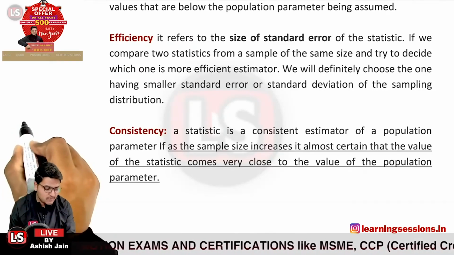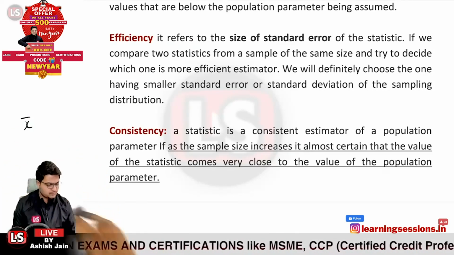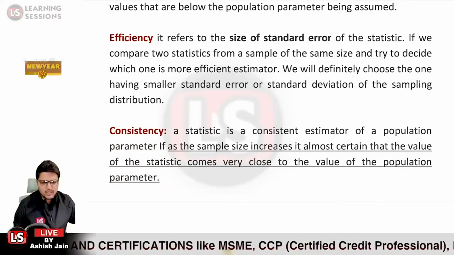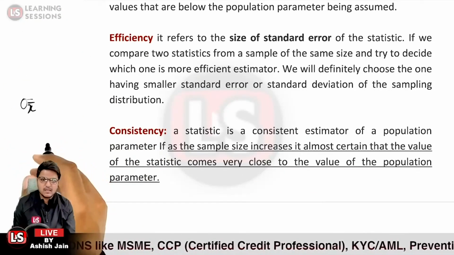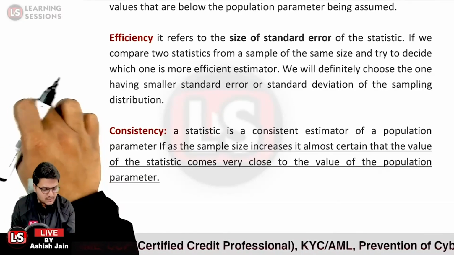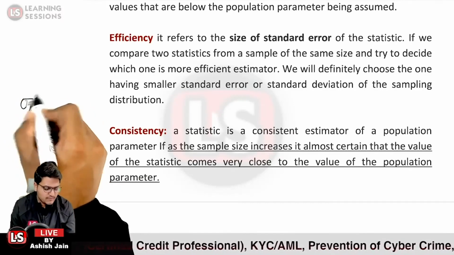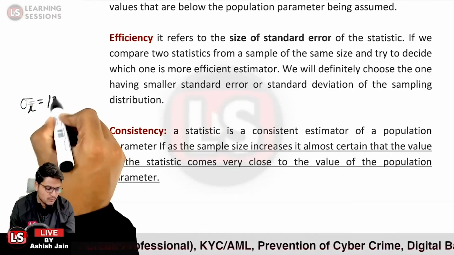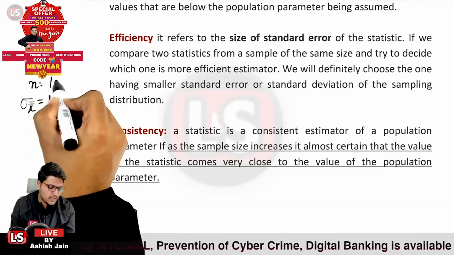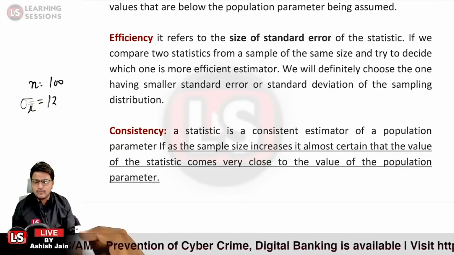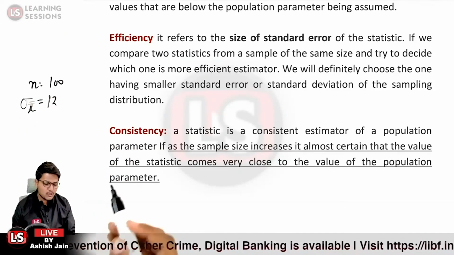So let us take the case that we have the value of sigma x over here, not sigma x bar, equal to 12. Previously the sample size small n is equal to 100 out of 1 lakh. Out of 1 lakh entities, we have a sample size equal to 100.